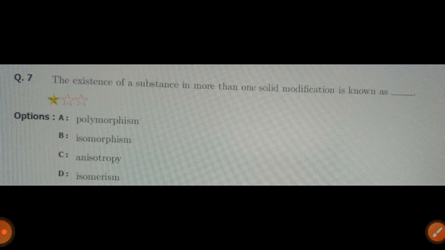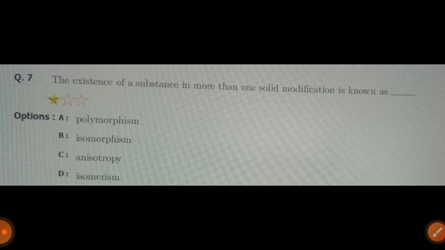Seventh question, the existence of the substance in more than one solid modification is known as option A, polymorphism, B, isomorphism, C, anisotropy, and D, isomerism. The polymorphism means the substance exists in more than one solid forms, then this is called as a polymorphism.